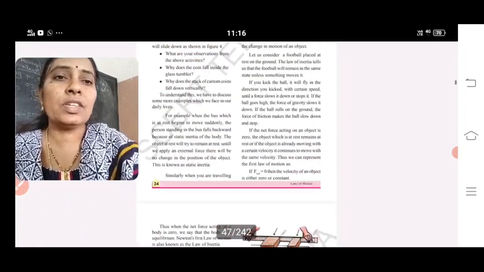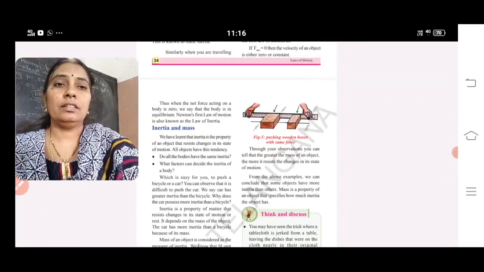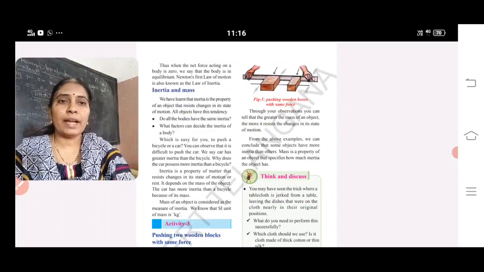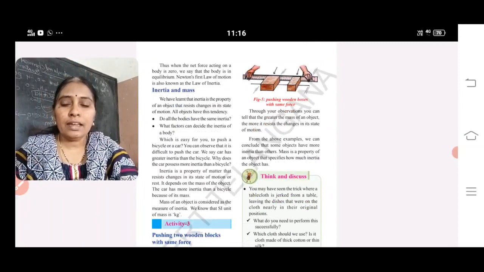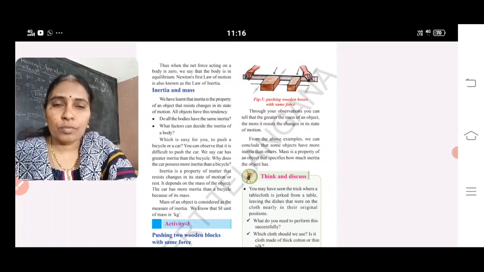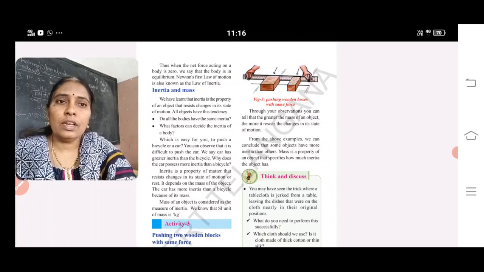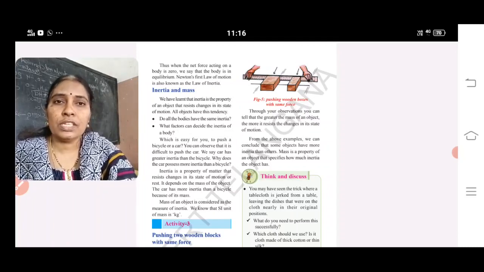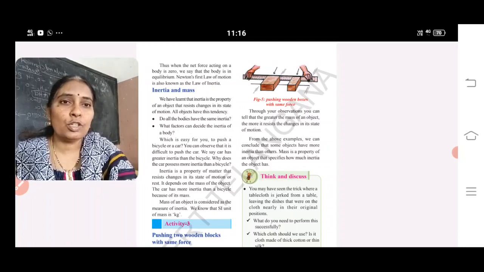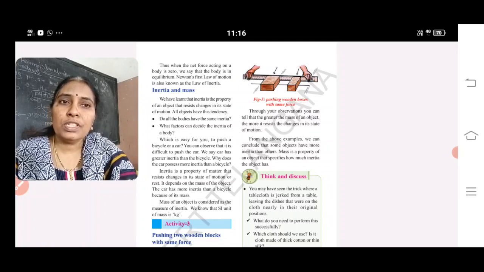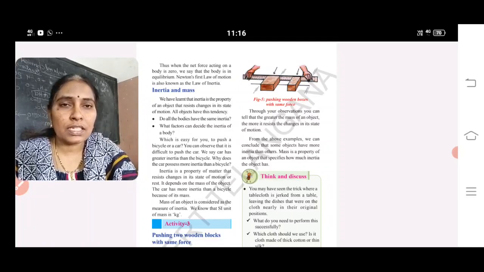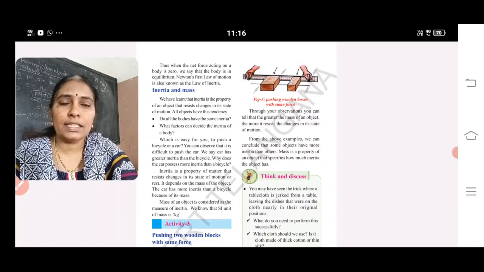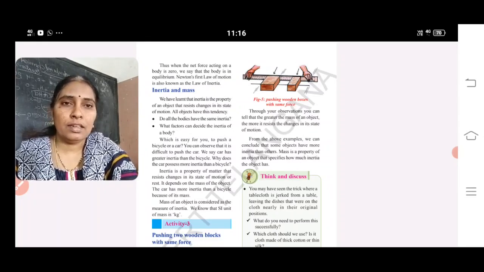What is inertia? Inertia is a property of matter that resists changes in its state of motion or rest. Suppose I am sitting now and someone is pulling me, I will resist and apply my force not to change my position. That is inertia, the property of matter that resists changes in its state of motion or rest.